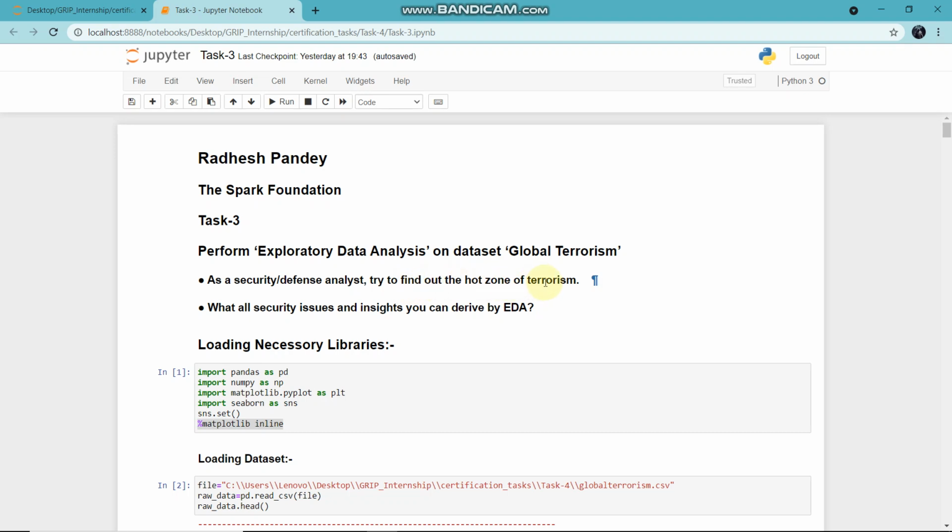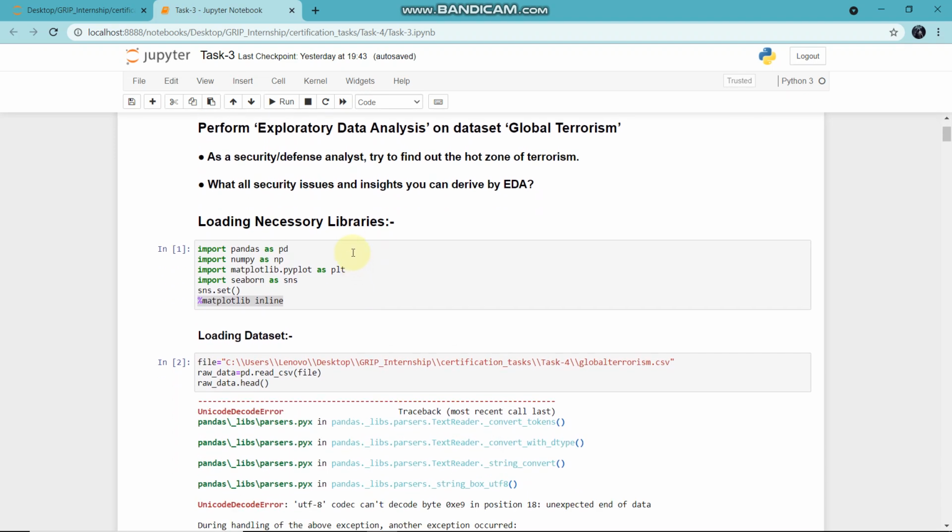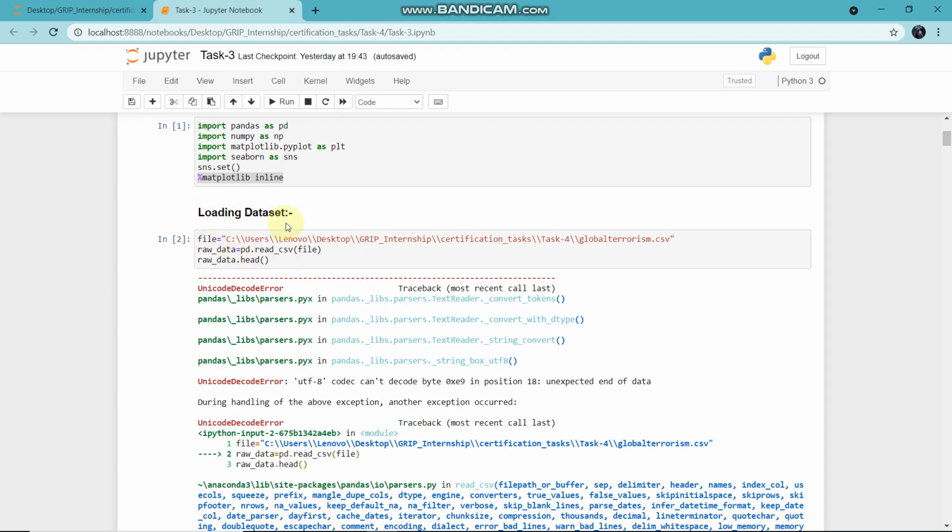First of all, we have to load the necessary libraries, which are: import pandas as pd, numpy as np, matplotlib.pyplot as plt, seaborn as sns, and this is a magic function, %matplotlib inline. Pandas is for data frames, numpy for large multidimensional arrays, matplotlib for visualization, and seaborn acts as a cover for matplotlib. It's also used for visualization. Second step is loading the dataset.